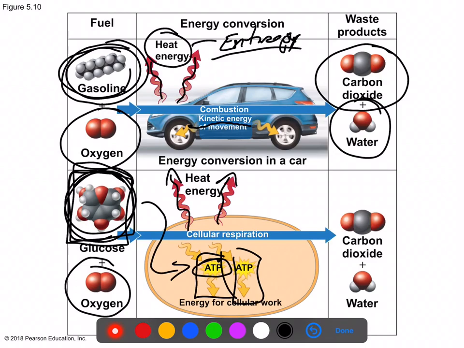This is like money for the cell. If you've got ATP, you get to do stuff. If you don't have ATP, you sit down. And just like a car, we also produce a waste product, and the waste product happens to be carbon dioxide as well as water. Interestingly, the same exact waste products as a vehicle.